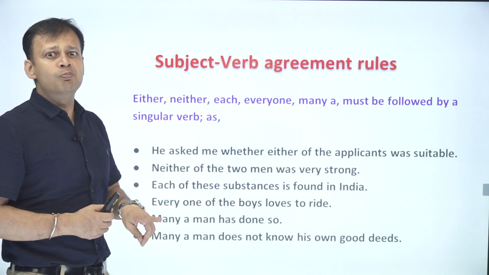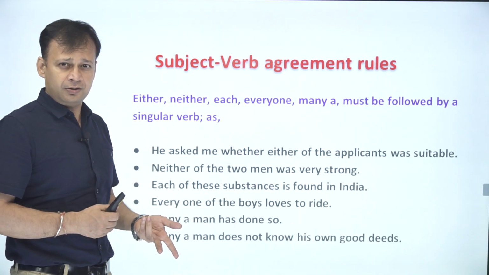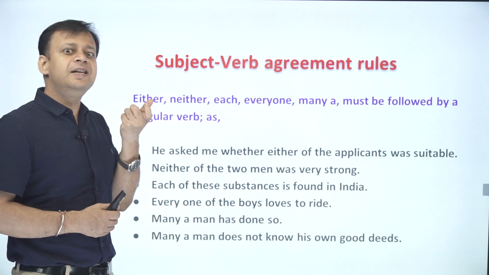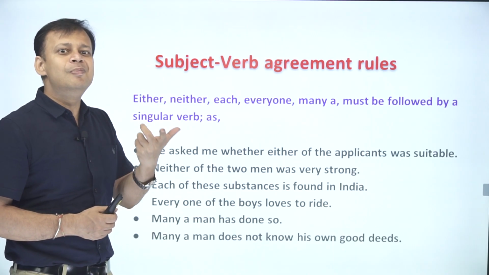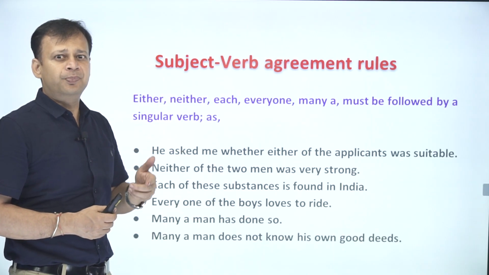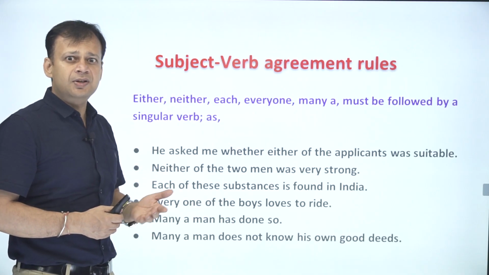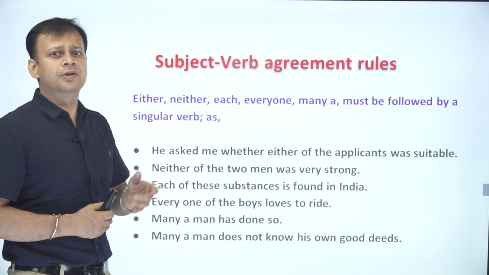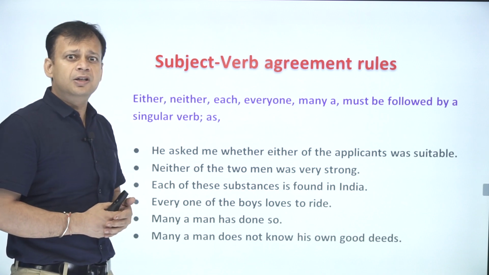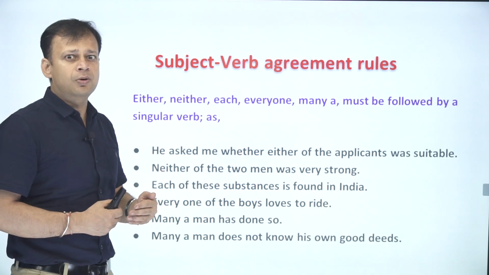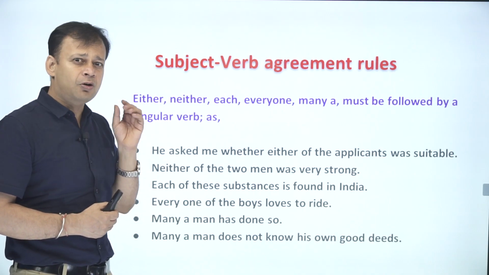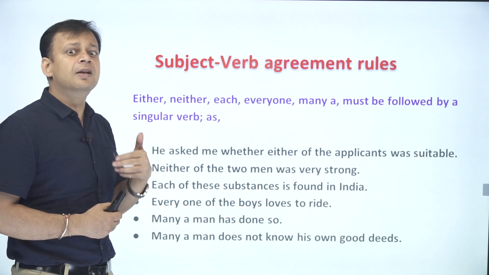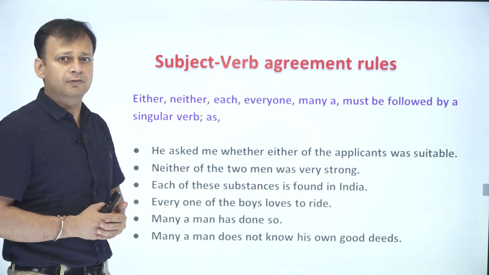Neither of the two men was very strong. So though the word men is plural, we are talking about neither of the two men, none of these actually. Each of these substances is found in India. So each being singular, "each is found in India" matches over there. Every one of the boys loves to write. So everyone, that means we are talking about all, referring to them individually. That's why loves is put over there, not love.